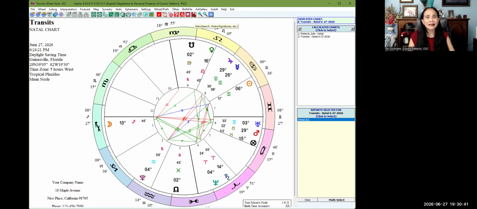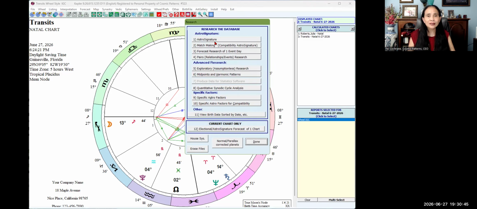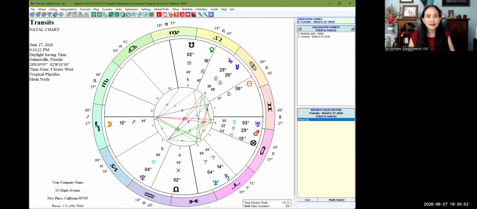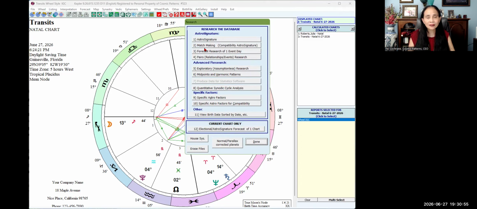And there's also a lot of research features in here. You're going to play with the research. This is the research icon right here. We have all of these astro signatures, matchmaking compatibility, forecasting research, pairs, exploratory research, which I used a lot. I used this a lot in the astro signature. Quantitative synodic cycle analysis and all that good stuff.